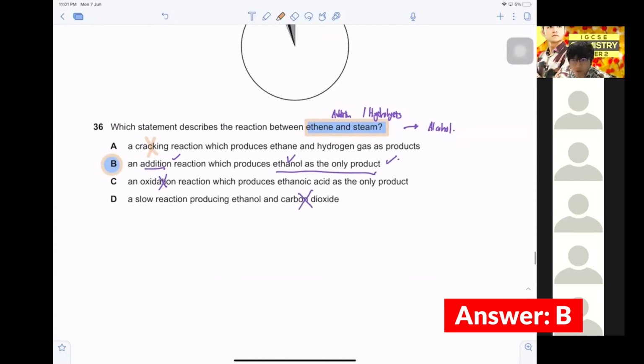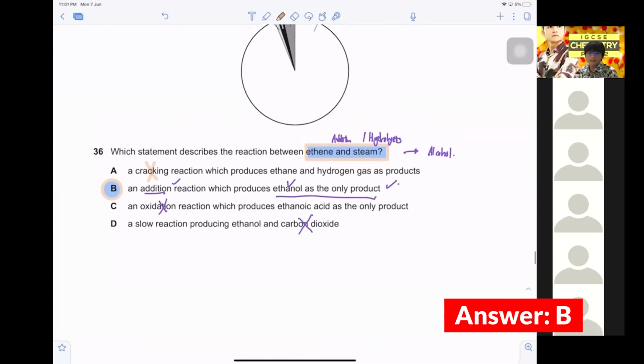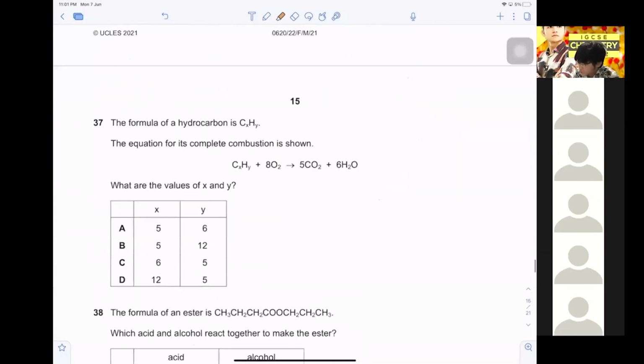Is hydrolysis and hydration the same? Yeah, can say so. Sir, can you also talk about the structure of nylon and amino acid? Can, no problem. Later I'll talk about it. Okay.